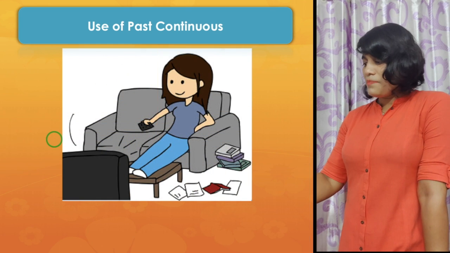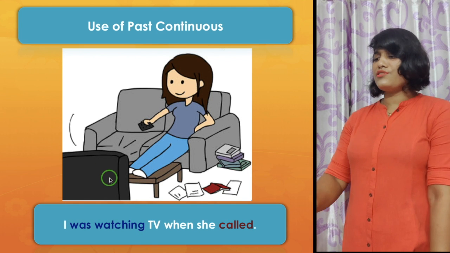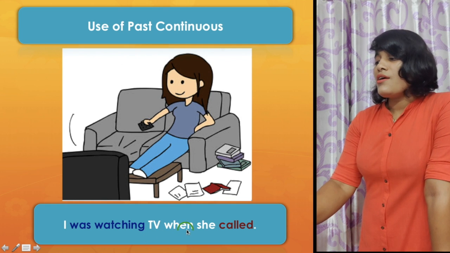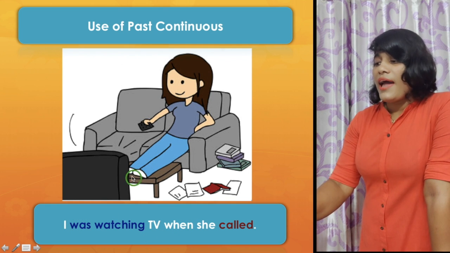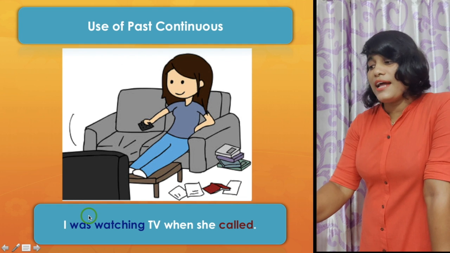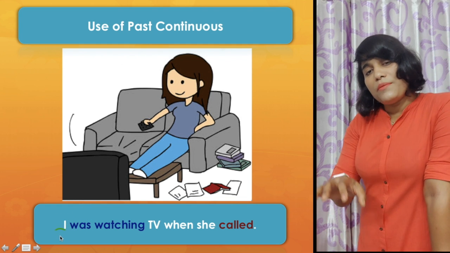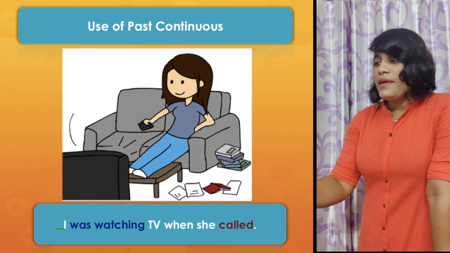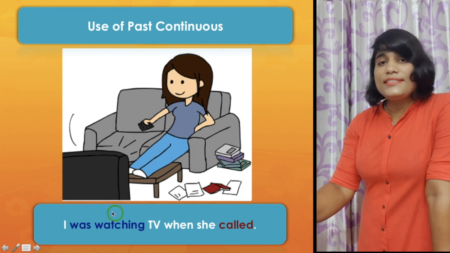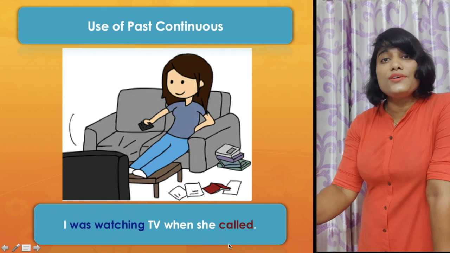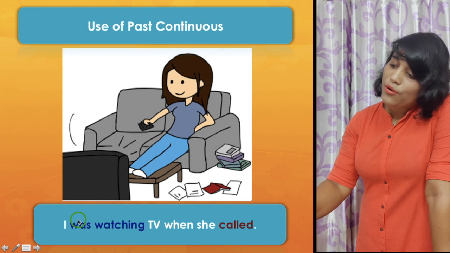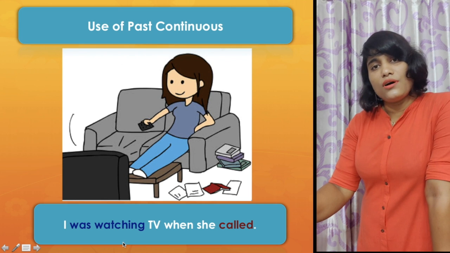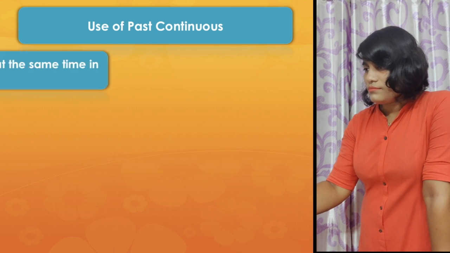There is another example. Here also you find: I was watching TV when she called. That is, my action was what? I was watching TV, and it started anytime in the past and was continuing until someone called me. So this action, watching TV, was interrupted by the action, called. To talk about this interrupted action, you have to use the past continuous aspect of the verb.